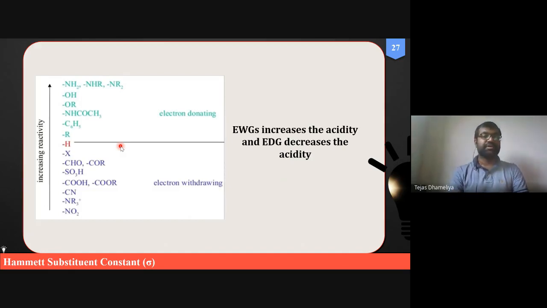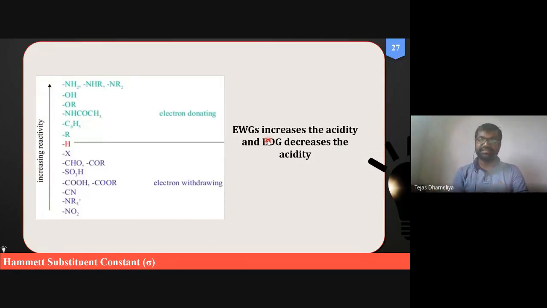In the first year PharmD program, he discussed that if a substituent has electron donating groups, then the rate of electrophilic aromatic substitution will be high. But in the case of electron withdrawing groups, the rate of the reaction will be inferior. Also, in some classes I have taught you, electron withdrawing groups are responsible for increasing the acidity of the functional group, such as para-nitrobenzoic acid being a more acidic substance than simple benzoic acid or para-anisic acid.